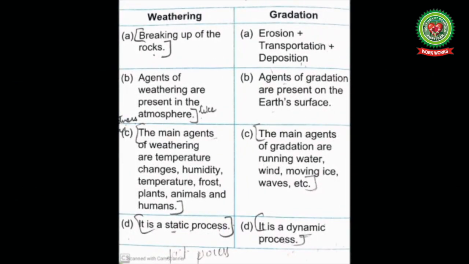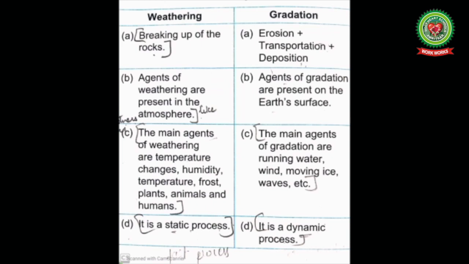Let's recall the points which we had already discussed in the form of differences between weathering and gradation. First point, breaking up of the rock is known as weathering. Gradation means erosion, transportation and deposition. It is a process in which erosion, transportation as well as deposition work is done by only one agent.